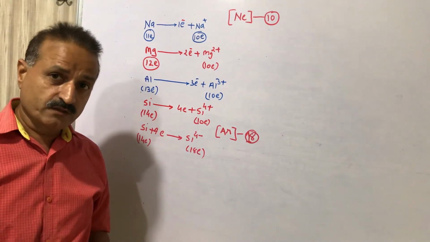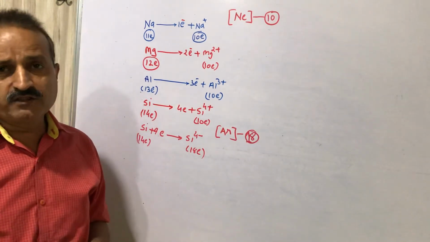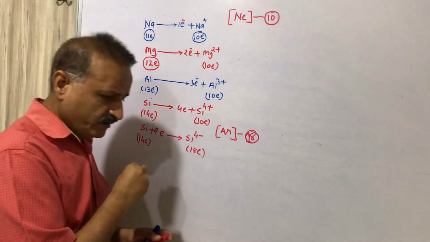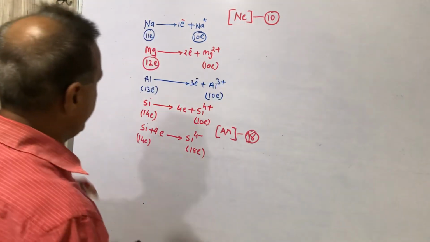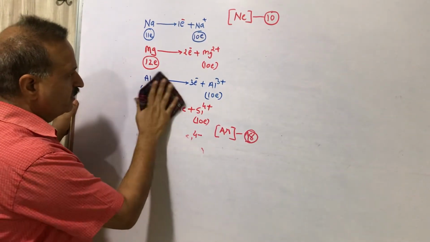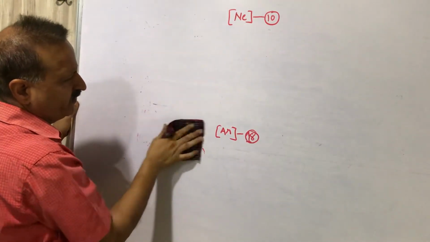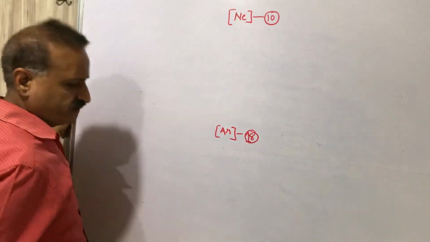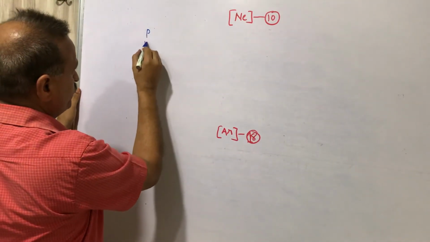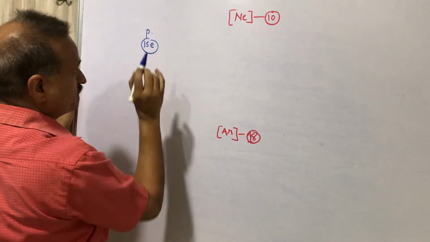Now we will discuss phosphorus to argon, and calcium and potassium. Very easy, very simple. We will write down the discussion of phosphorus, same way, same method. Phosphorus, P, atomic number 15, so it has 15 electrons.